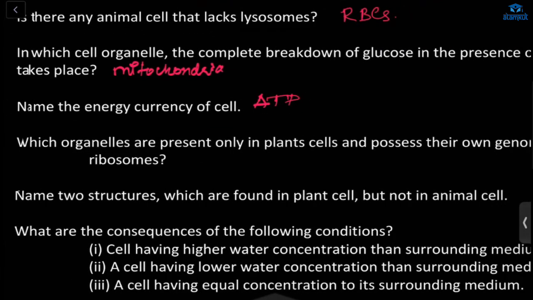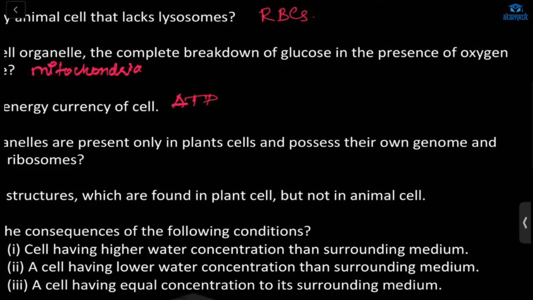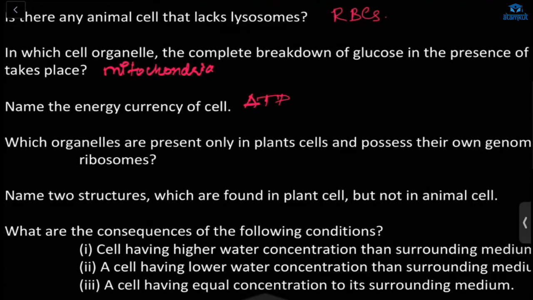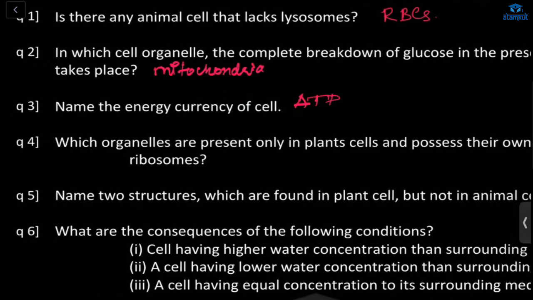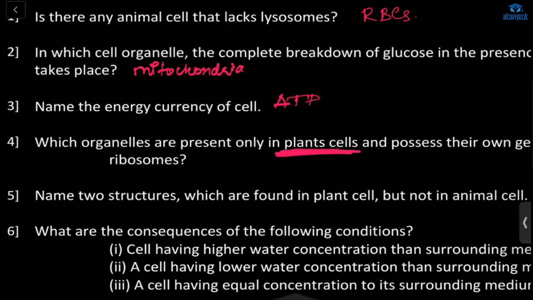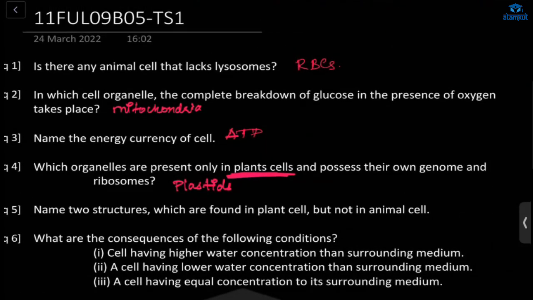Which organelles are present only in plant cells and possess their own genome and ribosomes? Plastids and mitochondria. No. Here they are asking which organelles are present only in plants. Mitochondria will be present in plants and animals also. So what will be the answer here? Plastids. It is present only in plants. And mitochondria also possess their own genome and ribosomes, but are present in both plants and animals.